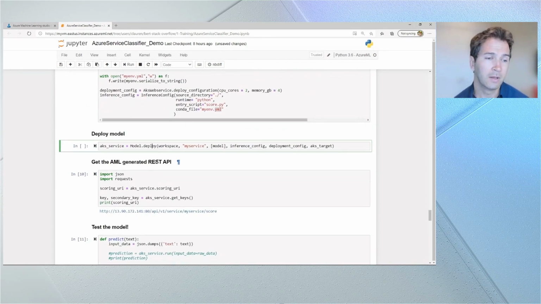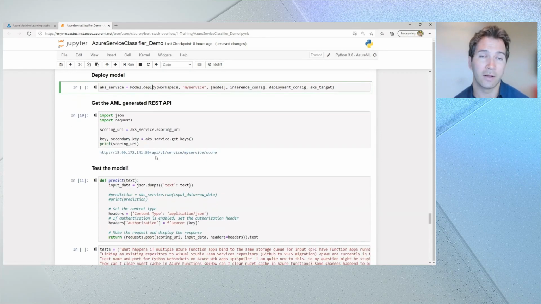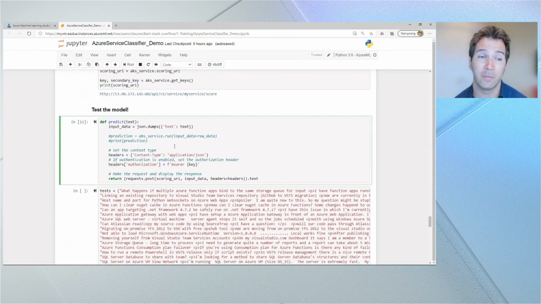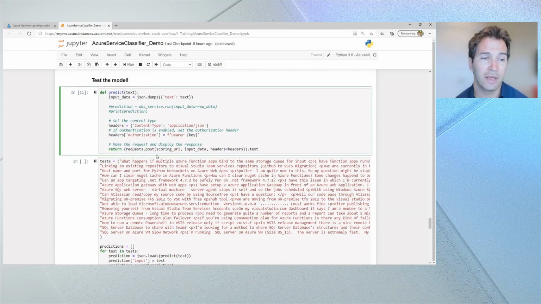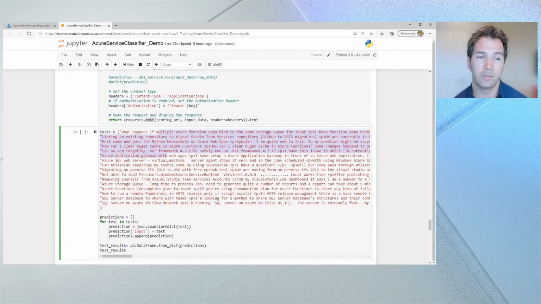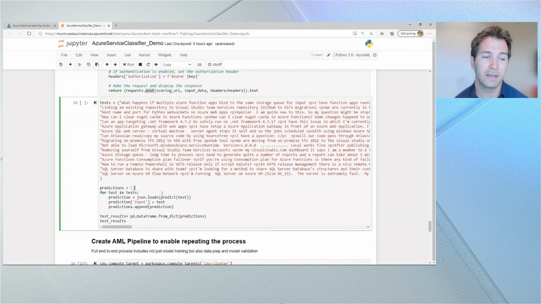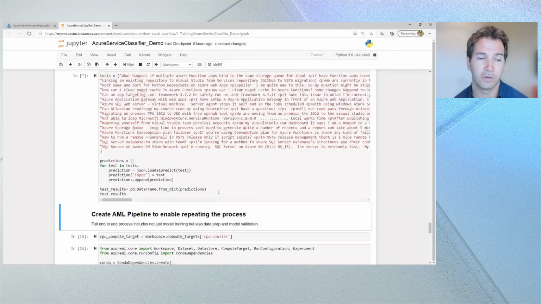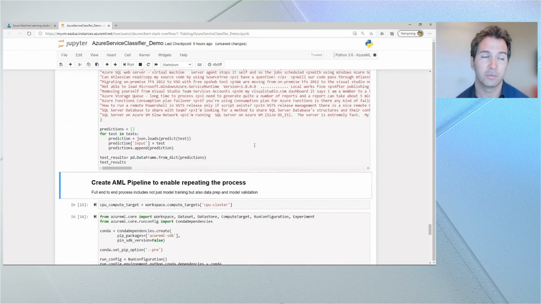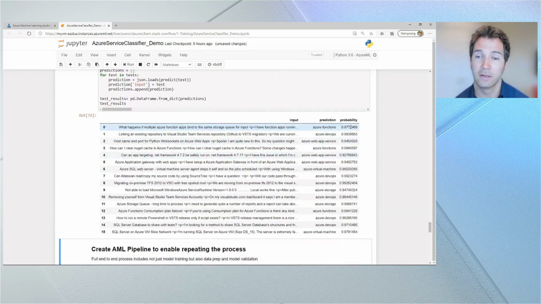Once we have deployed that Docker container, we can get a handle to the REST API URI that will enable us to pass in input values. And we can go ahead and test that model by writing a simple function that takes the input values and runs it through the REST API. Here we can see I've got a number of different sample Stack Overflow questions, and I'll simply iterate through them, put the results into a Pandas data frame, which we can then visualize here.